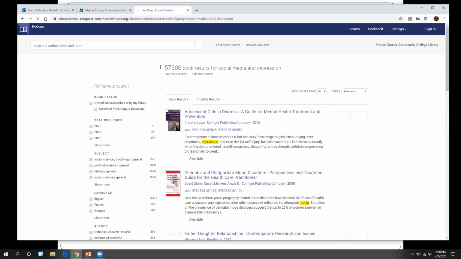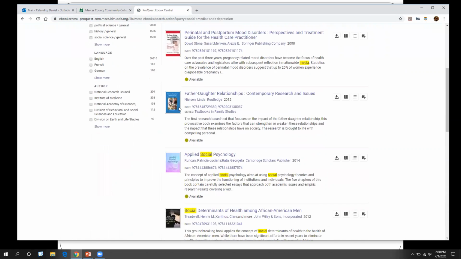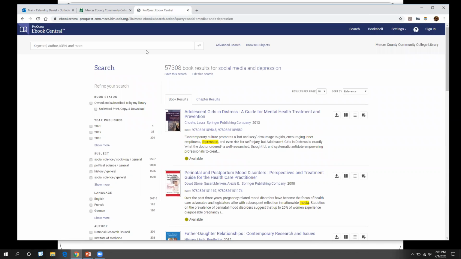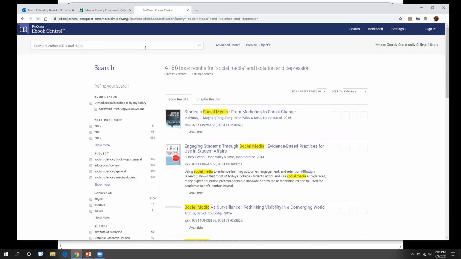We'll do it again. So if we do our search here, you can see, again, social media depression is still fairly broad. We get over 57,000 search results. And we can take a look and see if there's anything interesting. Just like the databases, if you want, you can do your phrase search by putting quotes around your phrase, and it will find you that particular phrase in the book, which is great, because if you know you're interested in something, you can go ahead and find that.